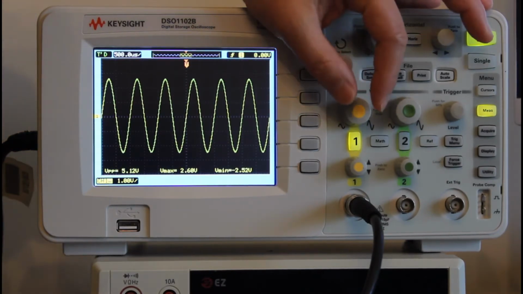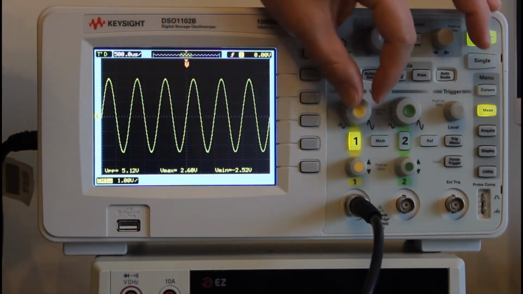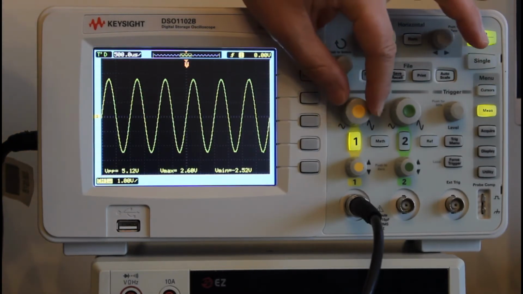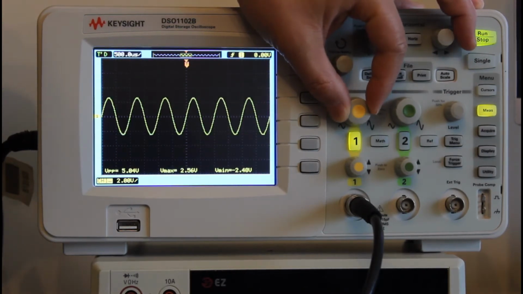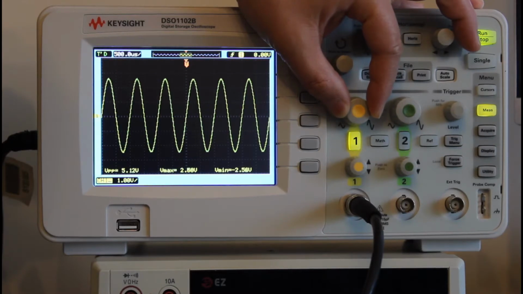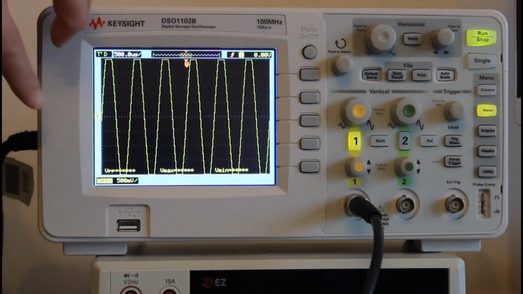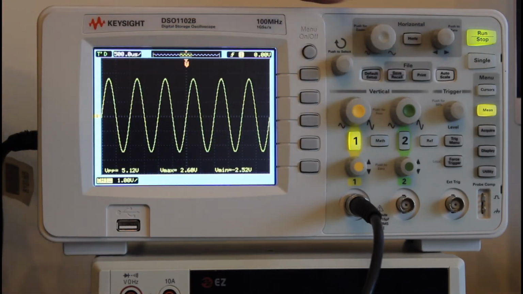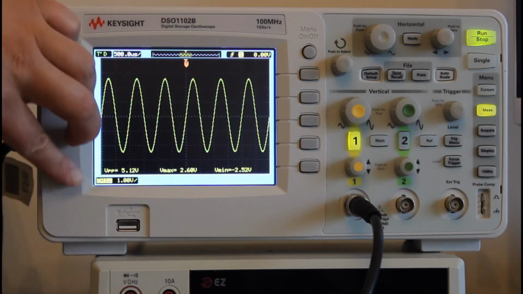So now if we want to make the waveform occupy the screen as much as possible, we try to tune the scale by this knob, as we discussed in the previous video. So it goes small, right? I want to get it large, to occupy the screen as much as possible. But once we tune a little bit more, it goes beyond the screen. It goes back. So there are some gaps, some margins on the top and on the bottom.